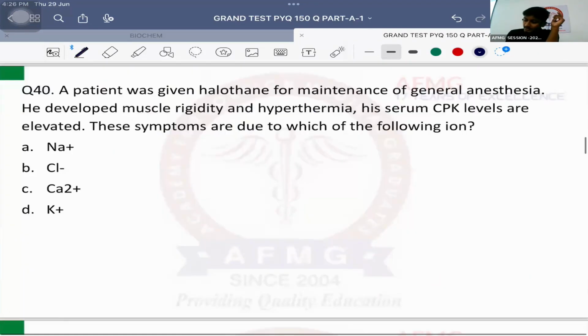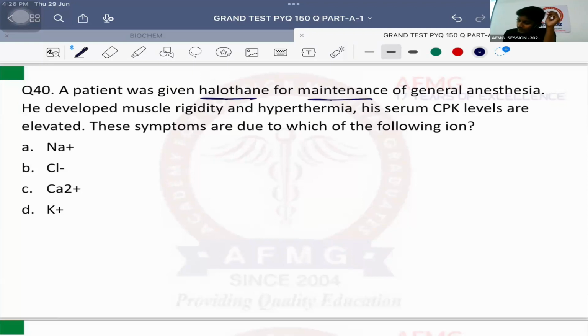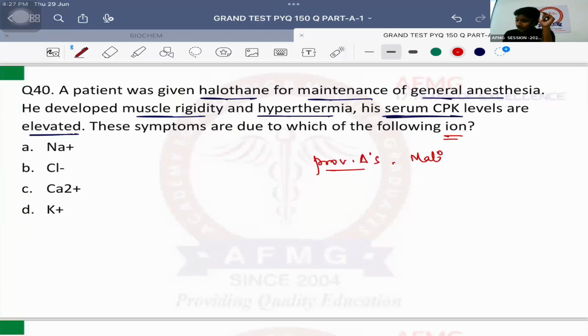Question number 40. After this, take a break. A patient was given halothane for maintenance of general anesthesia. He developed muscle rigidity, hyperthermia, and his serum CPK, creatine phosphokinase, levels were elevated. These symptoms are due to which of the following ions? Important. Provisional diagnosis? Very good. It is a case of malignant hyperthermia.